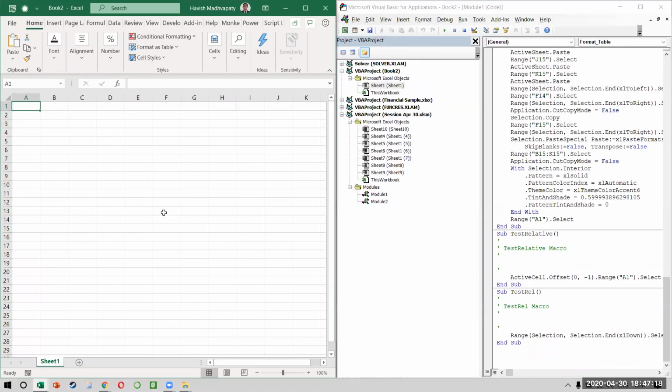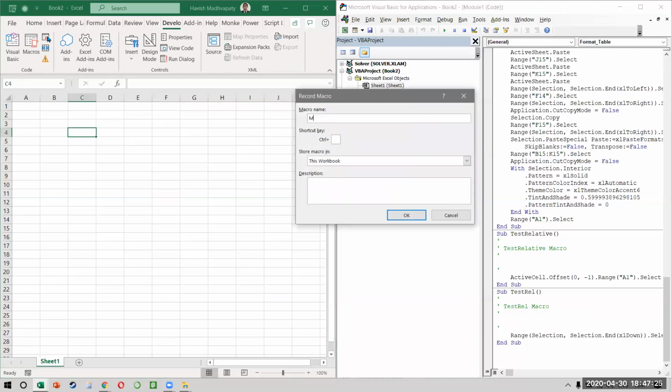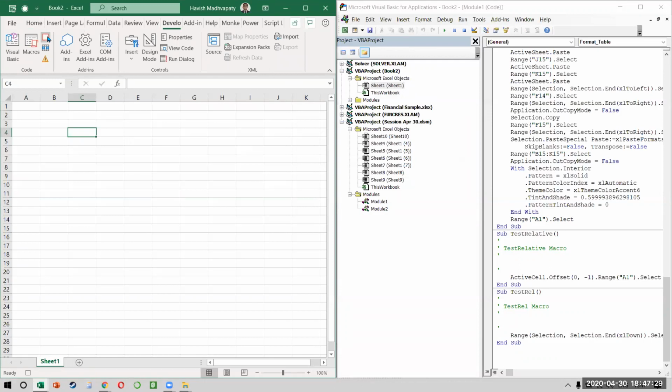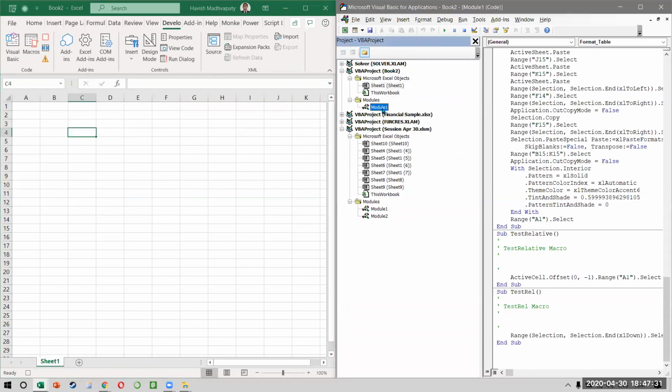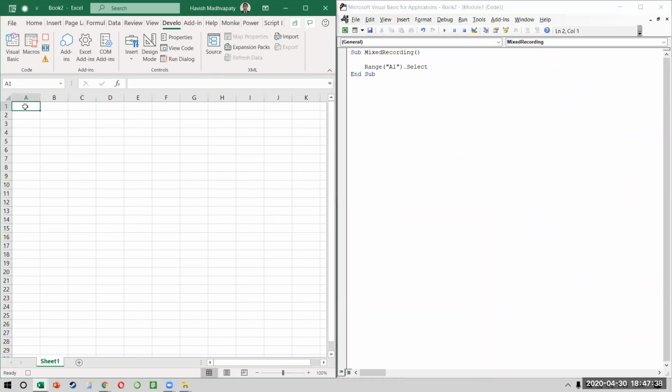So I'll keep it on the left side. I will open my code window and I'll start an absolute recording. I'll call this mixed recording and excellent. So now you should be able to see how the recording is happening. Just see. When I click on A1, what does it say? It says A1.select. When I go to B1, it says B1.select. If I put a value in A1, I call it 10. It says selection.formula R1C1 is equal to 10.